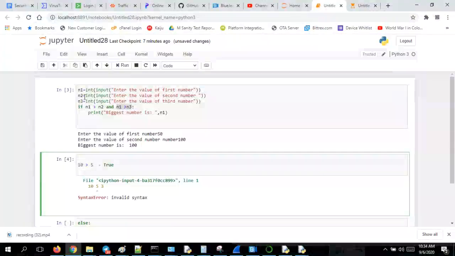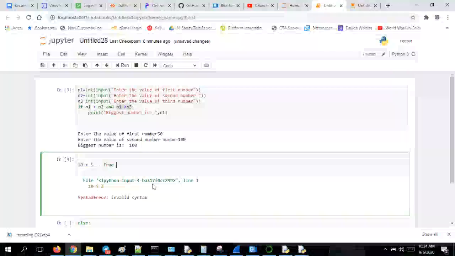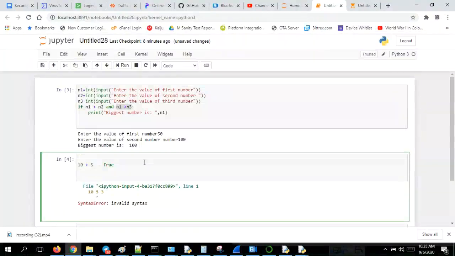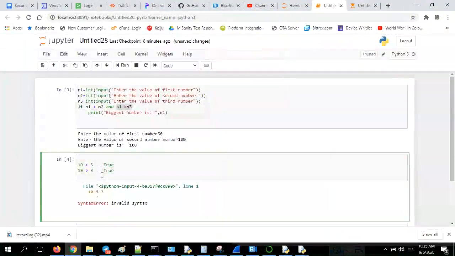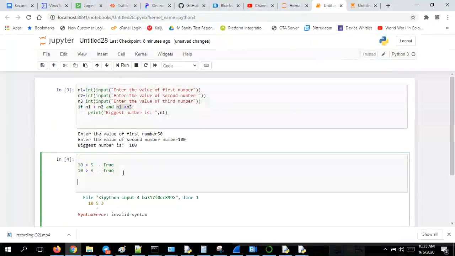N2 is 5. N3 is 3. Now just remember, this is a true statement, and I have N1 greater than N3, meaning 10 greater than 3, as the example I am giving. What is the output? True. So this condition is true and this condition is true. If two conditions are true, like in the truth table, I'll write it here.